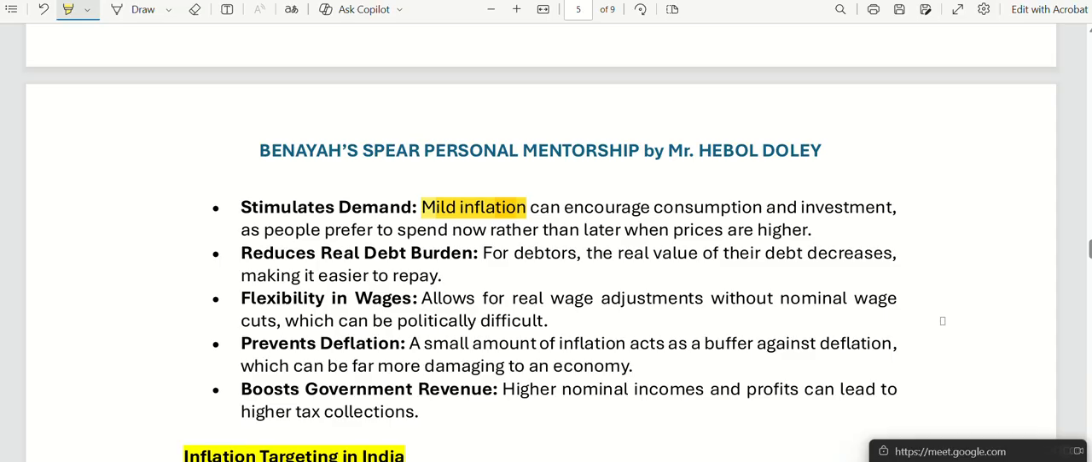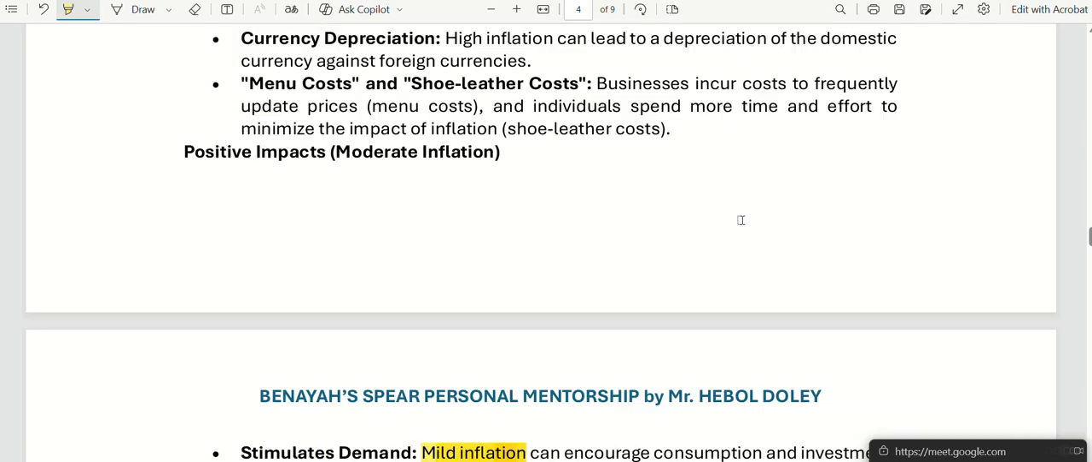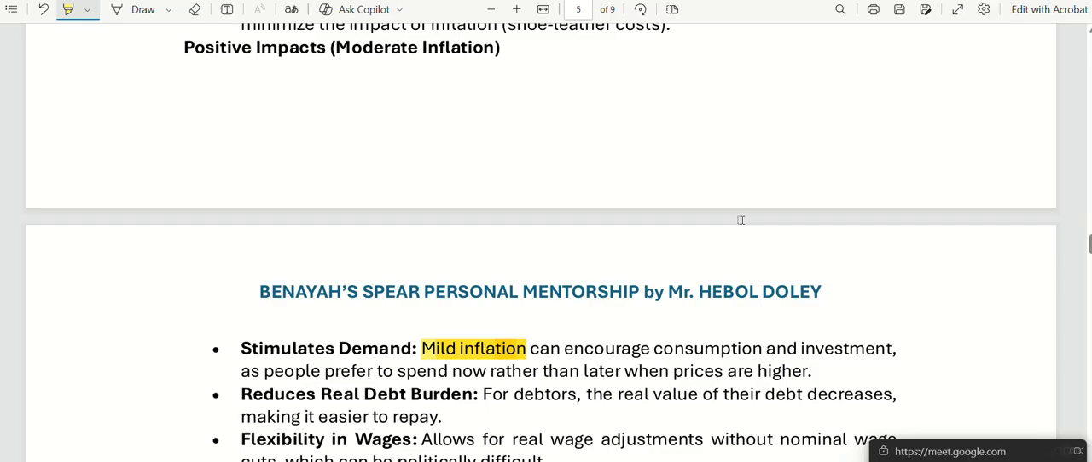So what is the creeping inflation rate? Up to 3%, 0 to 3%. Please keep those rates in your mind also. Suddenly you might get a match the following question on the rate of creeping inflation and other types. So we know the negative and positive impacts of inflation.